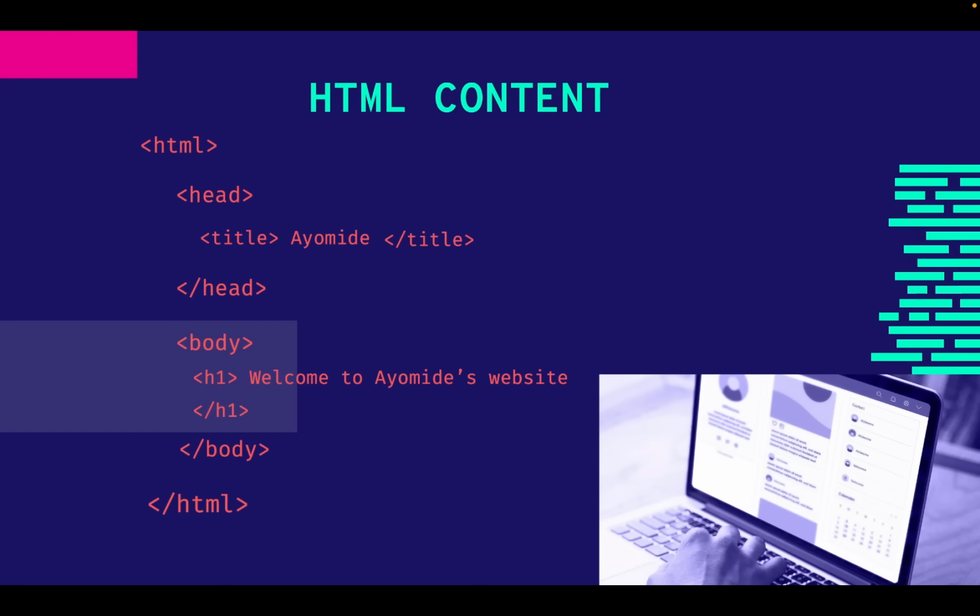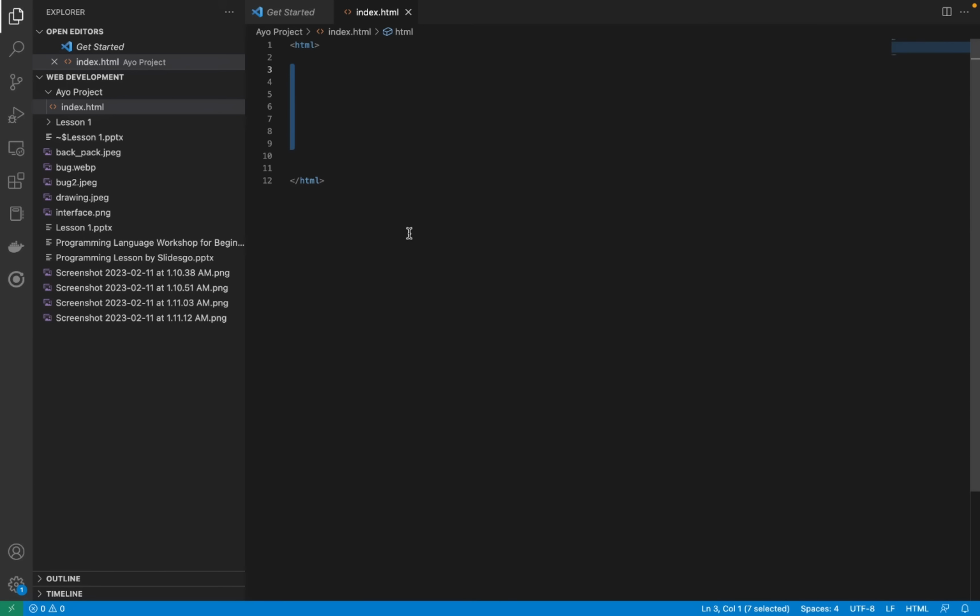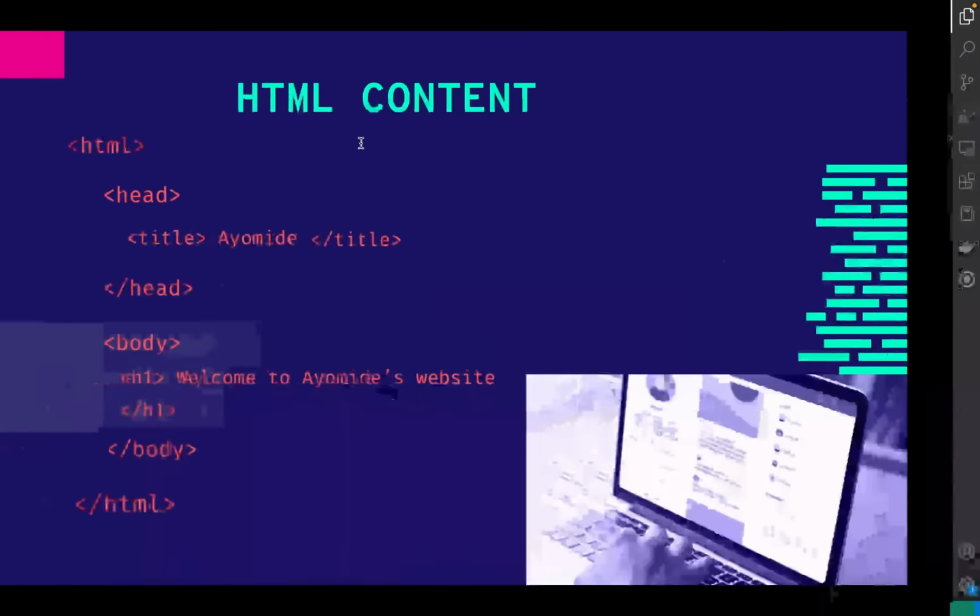Okay, this is an example of web content, and I just want you to pause and copy this code, type this code in this index.html file.